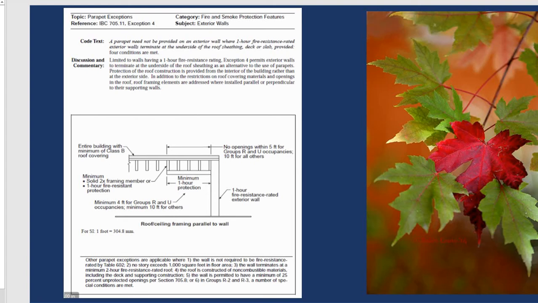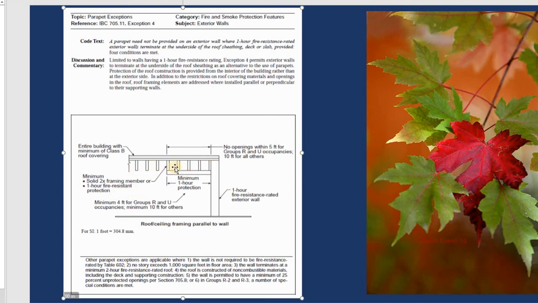And the last one, for example, you have the floor with the roof and the ceiling. And you can see this is, they say, 1 hour fire resistant rated exterior wall. That means they have 1.58 inches Type X gypsum board right in this side, and they call that 1 hour. This is the ceiling, and you can see that solid 2 by, that means 2 by 4, 2 by 6, or 2 by 8, something like that. Framing member or 1 hour resistant protection.